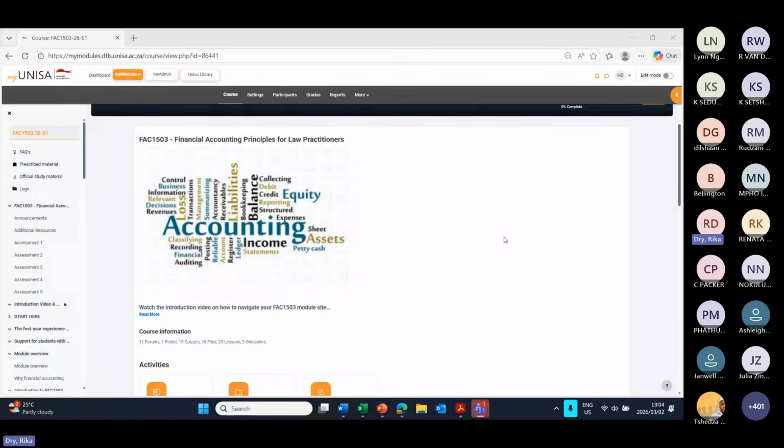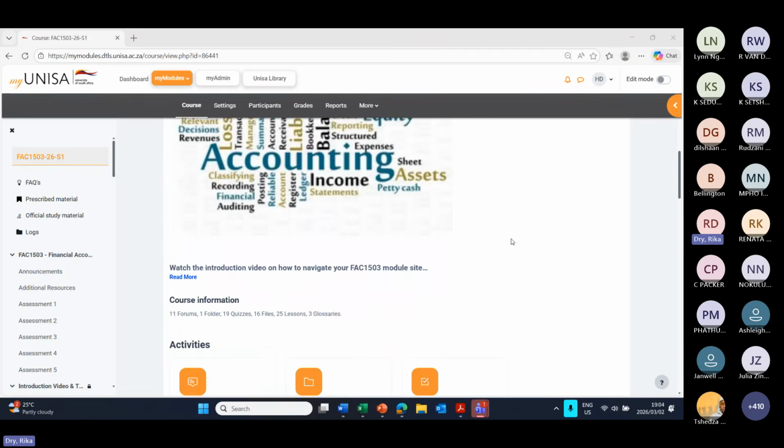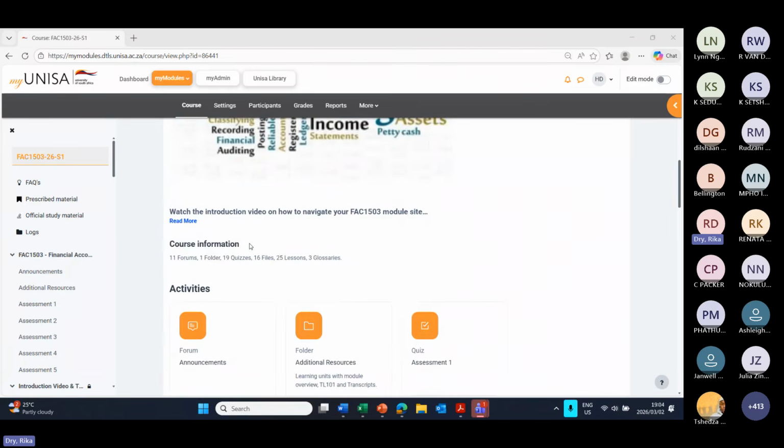Okay, so if you open your module site, it will look something like this. Just want to increase the size a bit. Okay, so first thing, there's a welcome page, and then there's an instruction: watch the introduction video on how to navigate your module site.